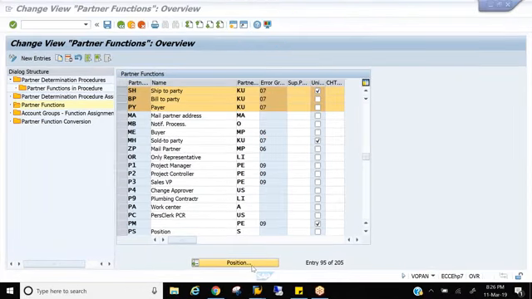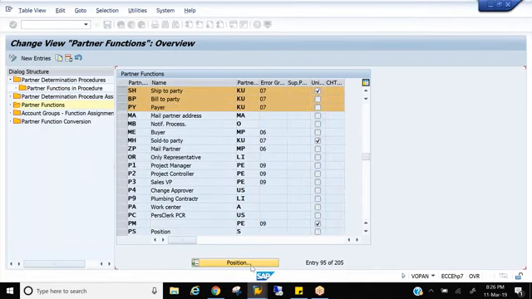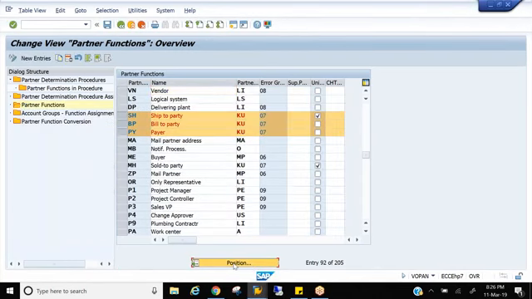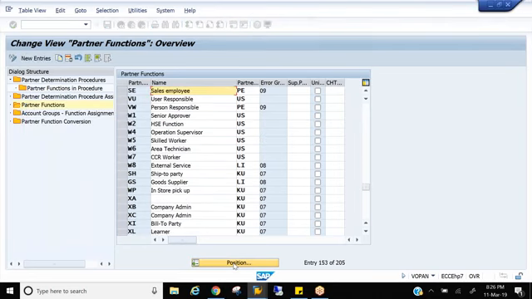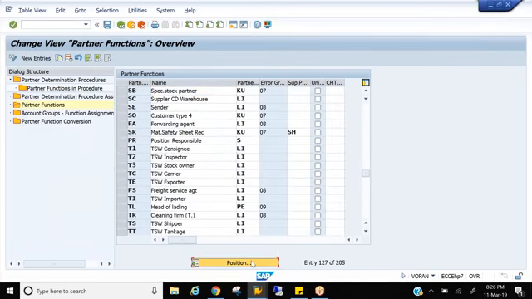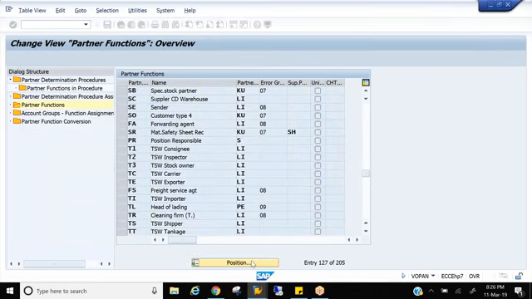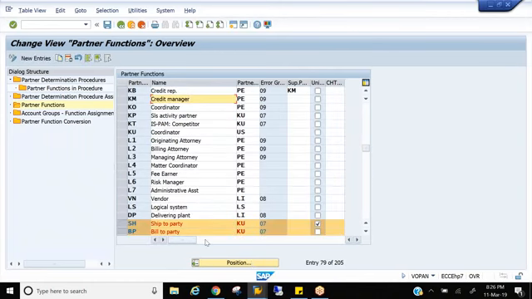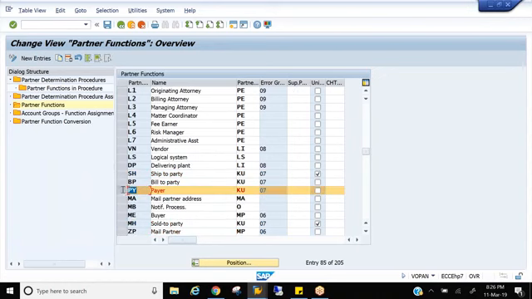Okay, so VN, it's vendor. SC, sales employee, your employees. SB, special stock keeping partner, consignments. KB, credit representative. KM, credit manager. FA, forwarding agent. Like this, we have different partner functions. But how does the system know this? How does the system know PY is a payer, SB is a special stock keeping partner?